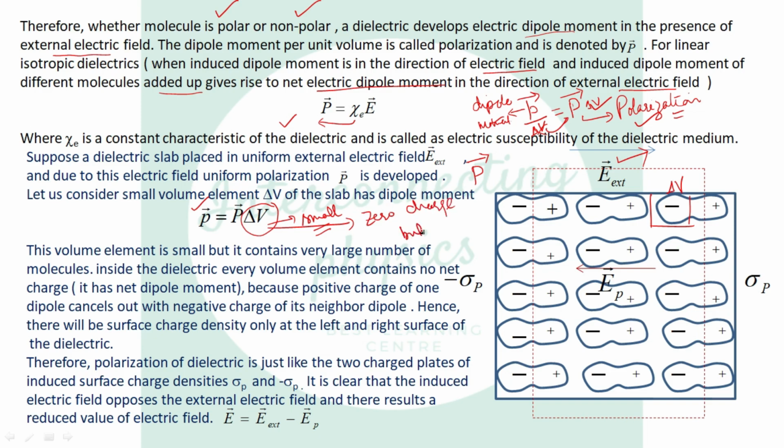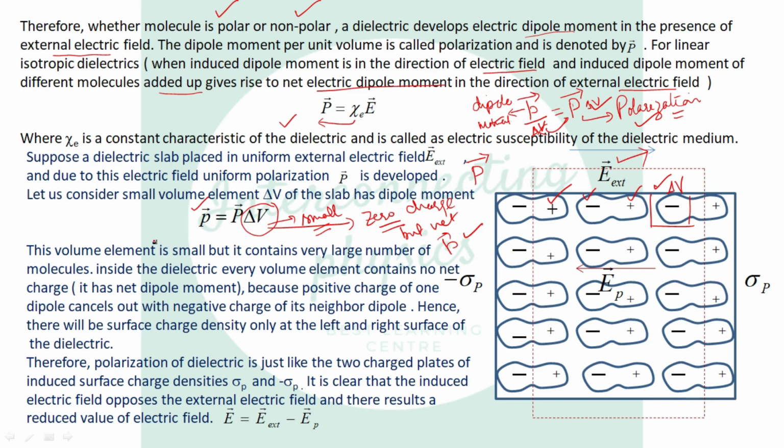But net dipole moment, how? Because the positive charge of one molecule will get cancelled with the negative charge of another molecule. Then positive of one cancels out with negative of the adjacent molecule. So if we consider any volume, the net charge will be 0.